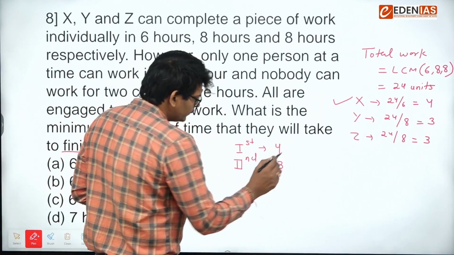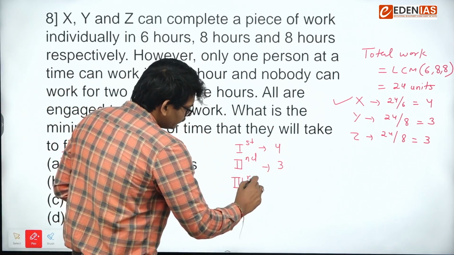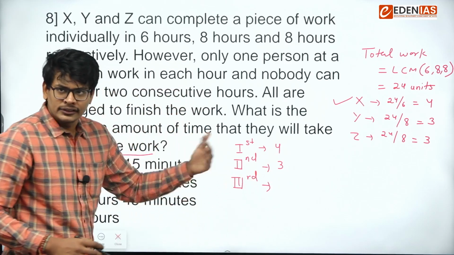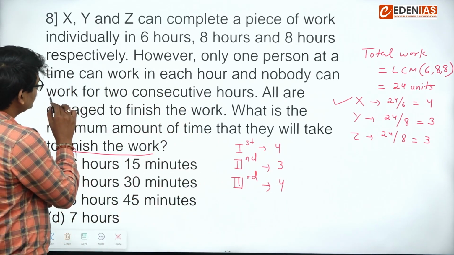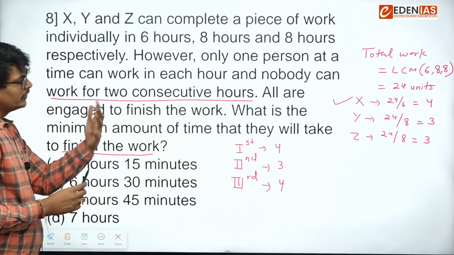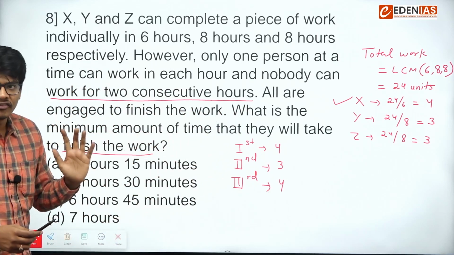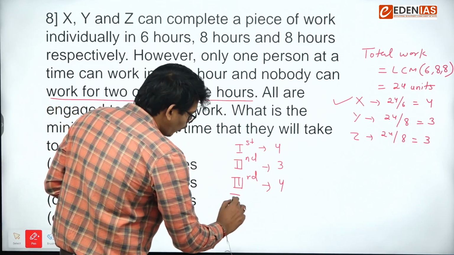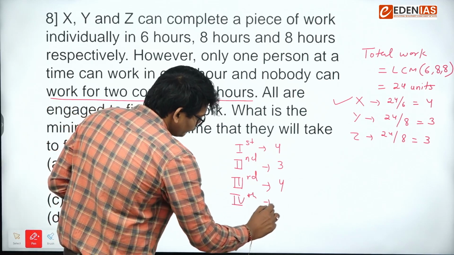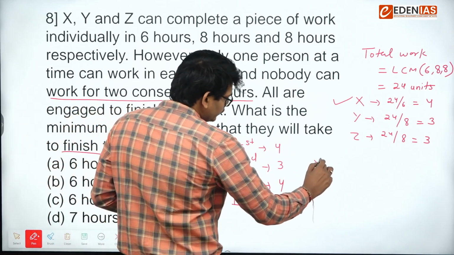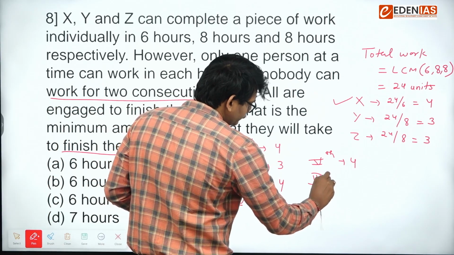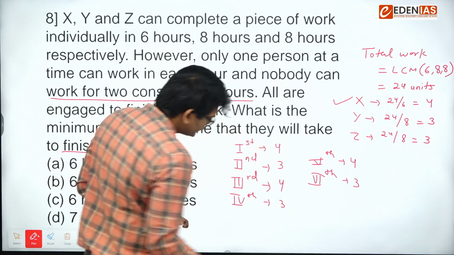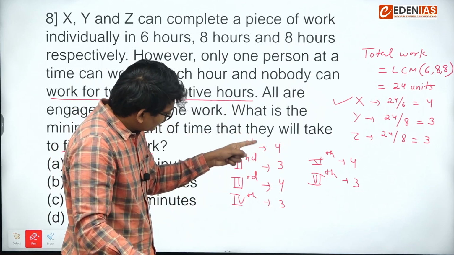So 3, and on the third hour again X starts working because now X can work, because this condition is not getting failed. Condition says nobody can work for 2 consecutive hours. Again on 4th, 3, 5th, 4, 6th, 3. You can see how much this is coming out, 21.